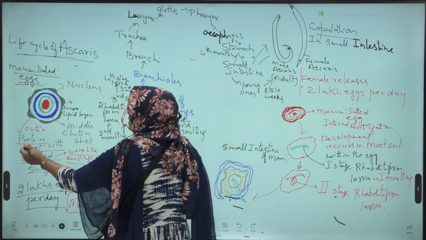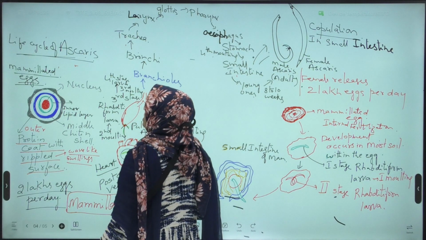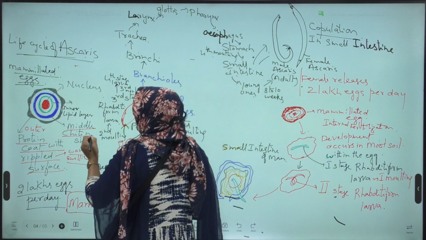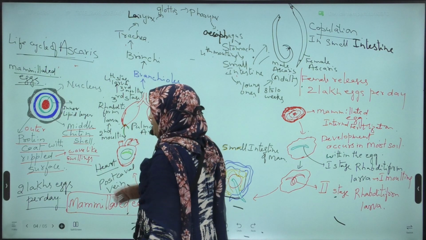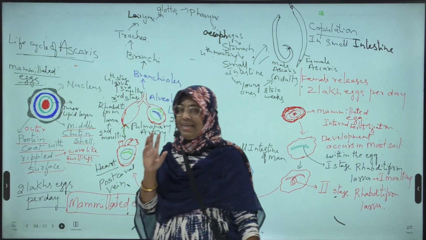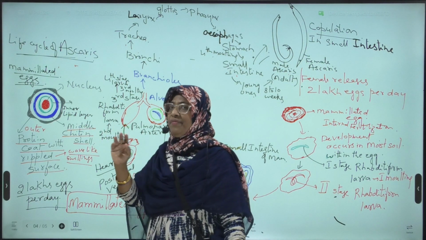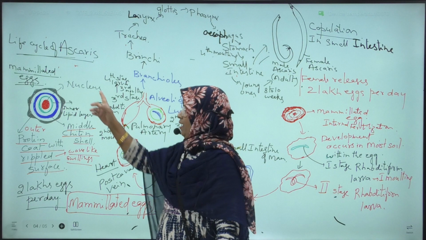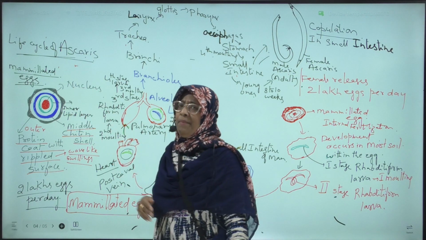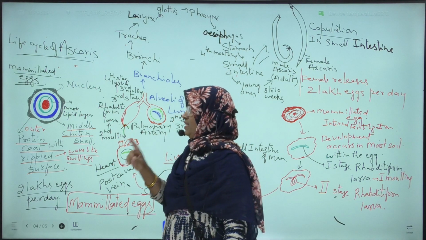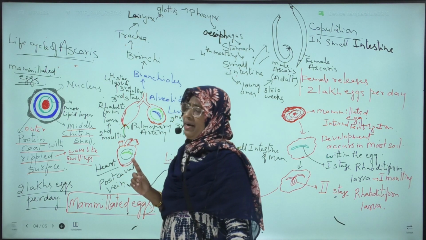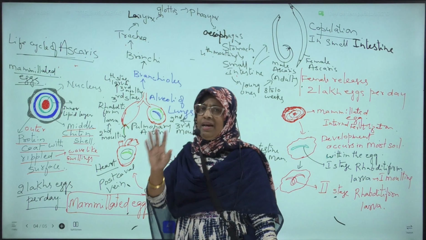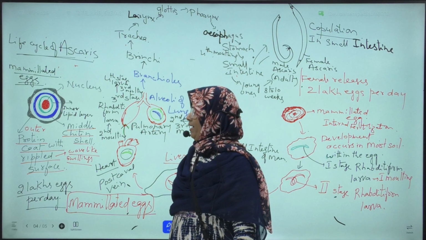So the outer coat is the protein coat with rippled surface, and the middle coat is called the chitin shell. The middle layer is made up of chitin. Which is the thick layer of the mammillated eggs of Ascaris? The middle chitinous shell. It is the thick layer of the mammillated eggs.